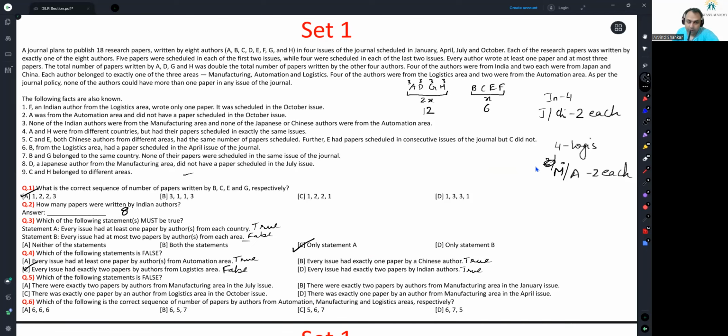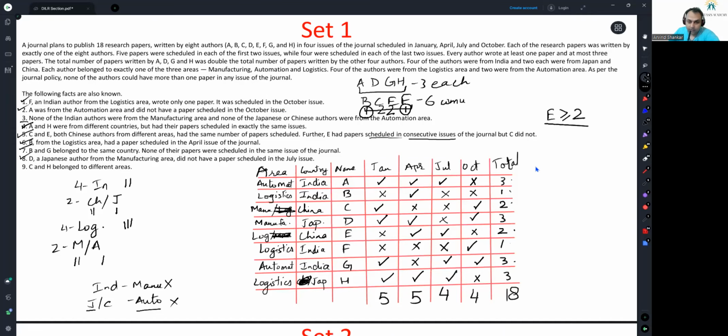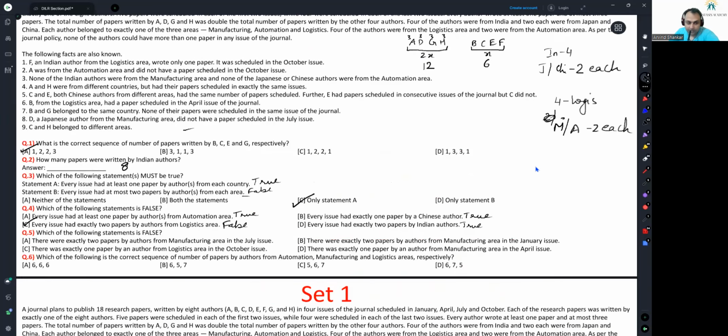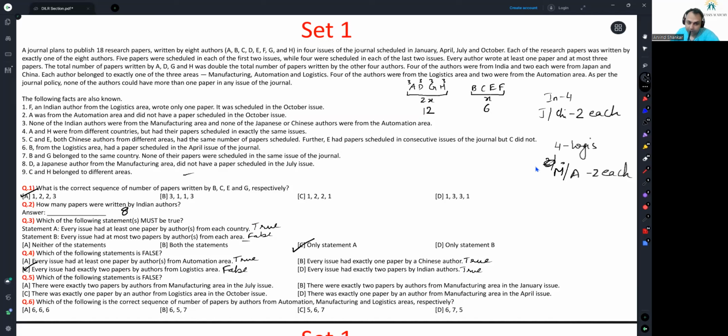Next question, which of the following statements is false? There were exactly 2 papers by authors from manufacturing area in the July issue. Manufacturing area in the July issue, there are no manufacturing ones, Chinese and Japanese. Neither of them are publishing. So when it is saying there are exactly 2 papers by authors from manufacturing area in July issue, this is definitely false. We can mark this as the answer.